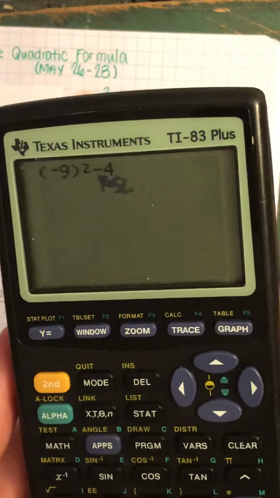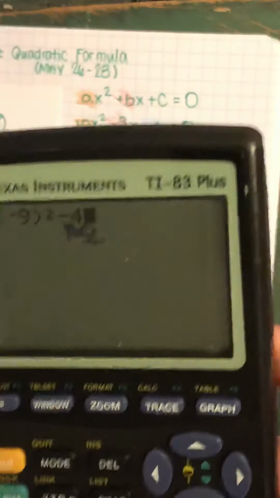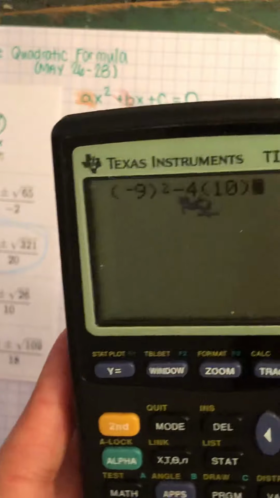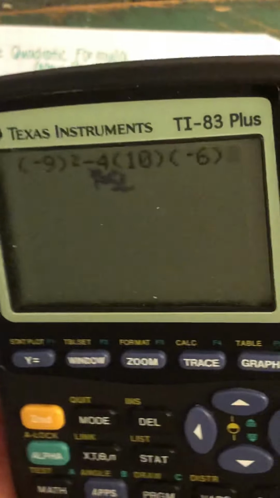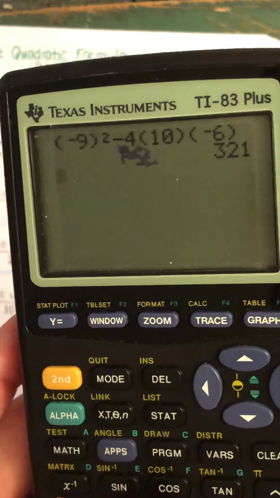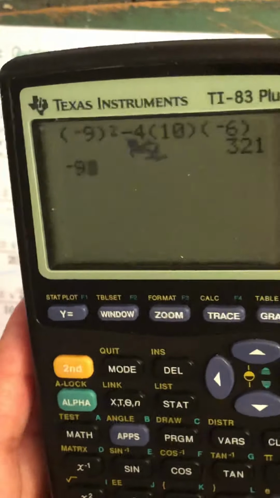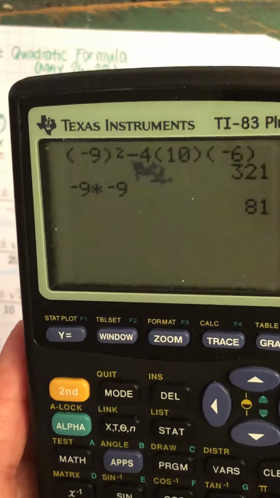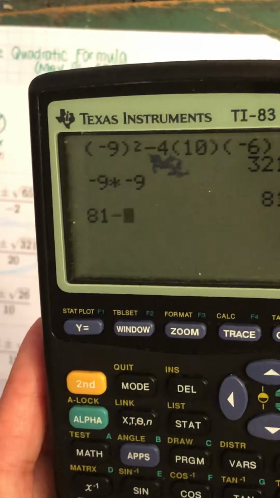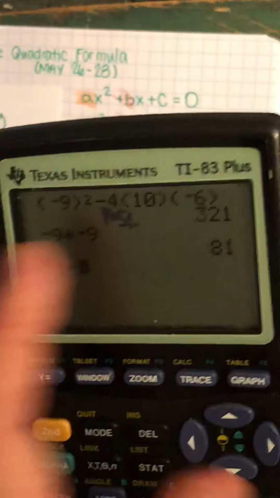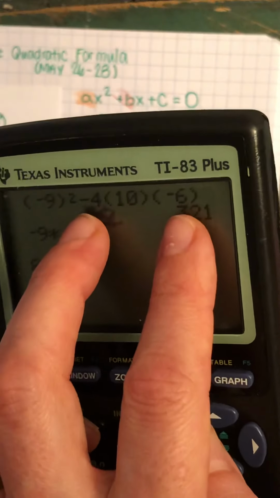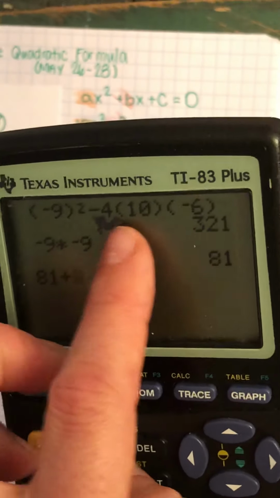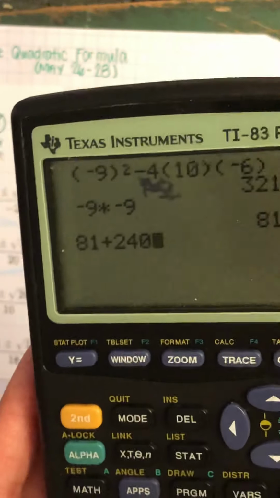Minus 4ac, so 10 times negative 6. Depending on the calculator that you have, you might need to do negative 9 times negative 9, and then say 81 minus, and then figure this out, which would actually be a positive because you're multiplying two numbers. I see that 4 times 10 is 40, times 6 is 240. So that's what I would get, is 321.